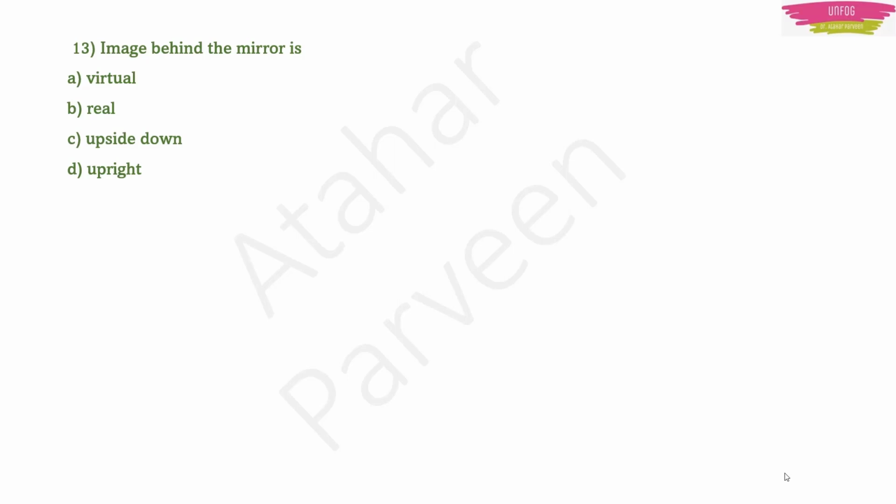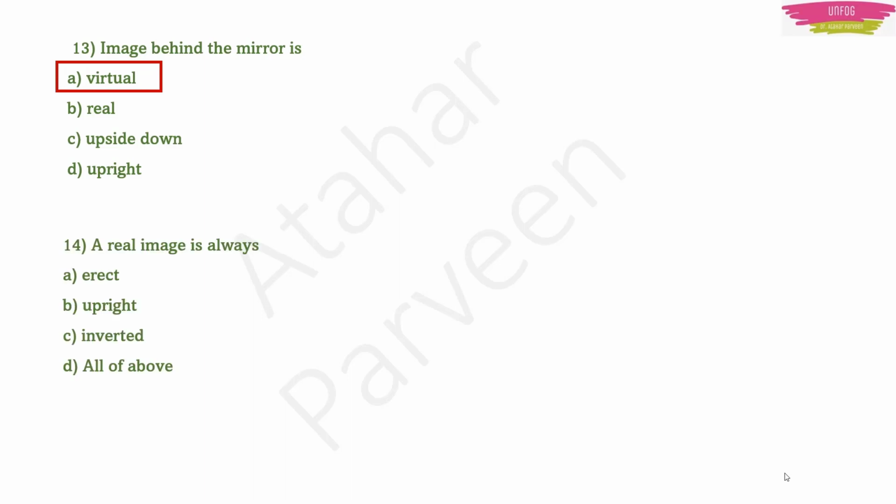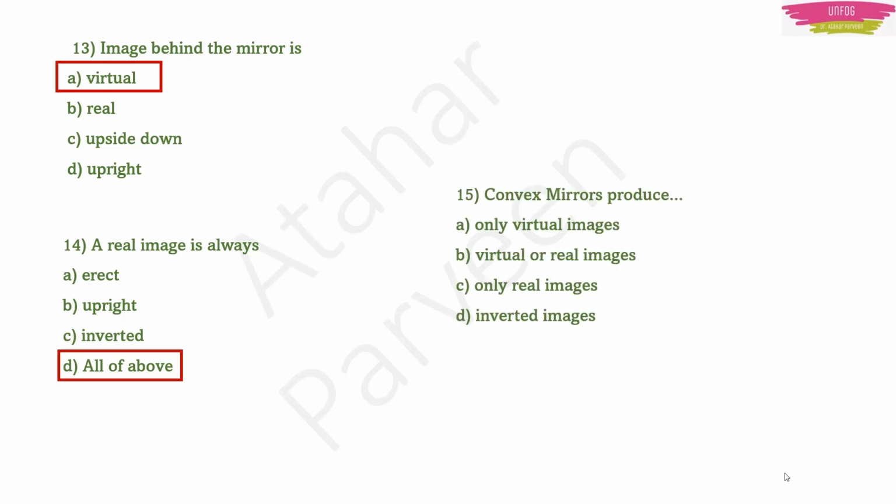Next question. Image behind the mirror is. What is the image behind the mirror? It is always a virtual image. A real image is always. What is a real image characteristic? It is always erect, upright and inverted. So all of the above will be the right answer. Next question. Convex mirrors produce. What types of images do convex mirrors produce? They produce only virtual images.